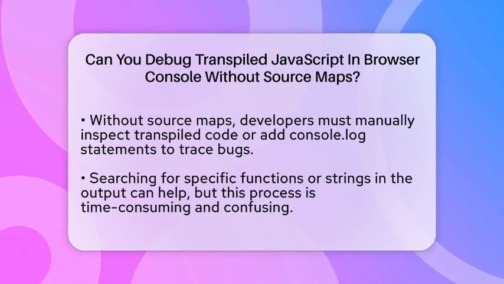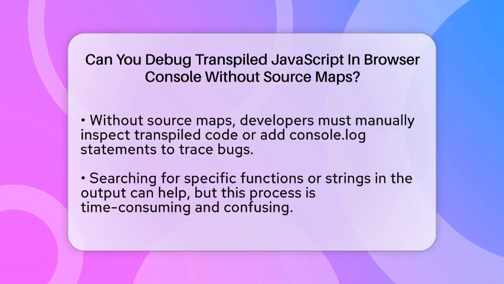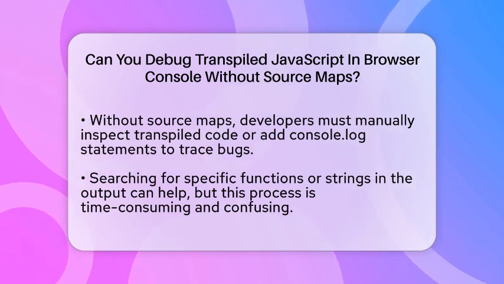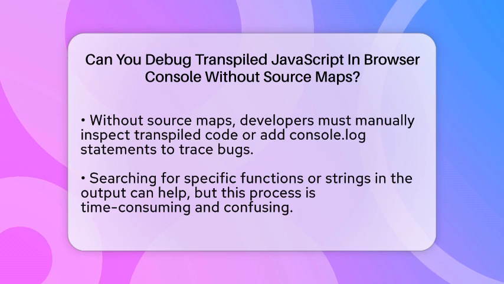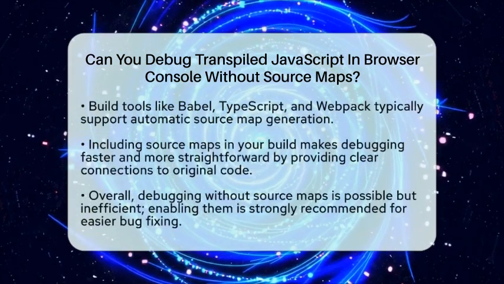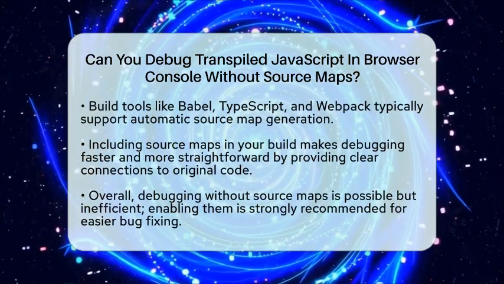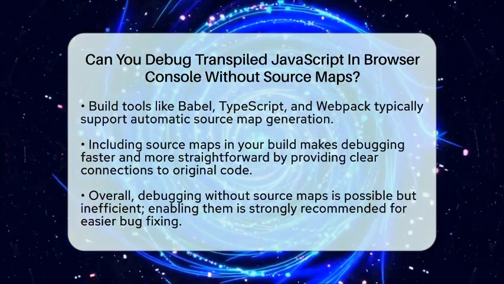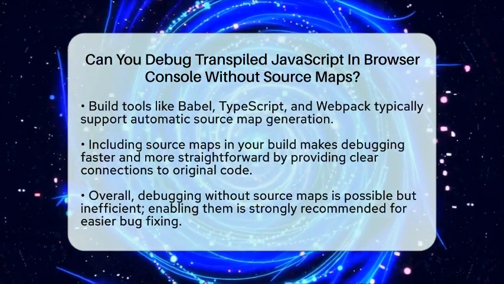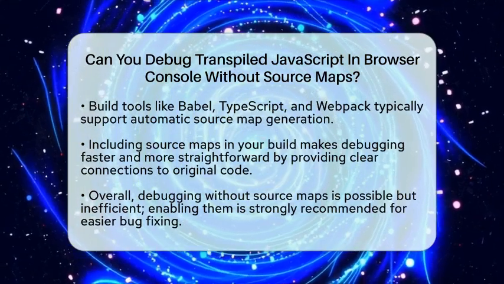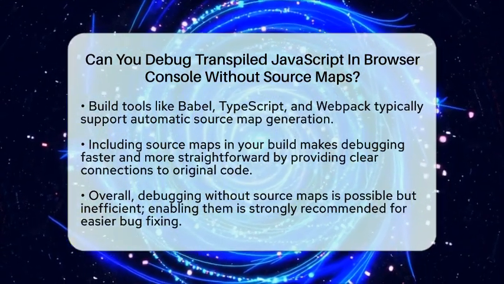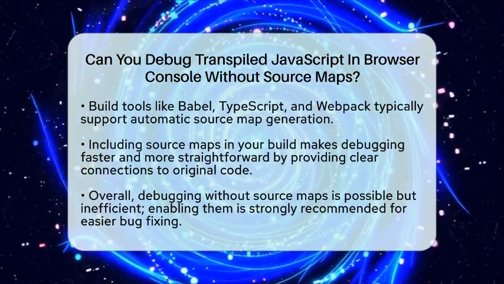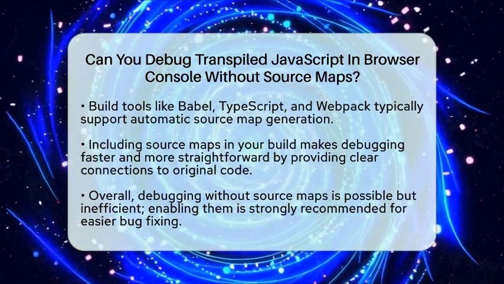Most modern build tools like Babel, TypeScript, and Webpack support generating source maps automatically. When you enable source maps, they are included alongside your transpiled files. The browser then loads both the transpiled code and the original source files, making debugging much more straightforward. You can see your original code, set breakpoints, and understand errors in context.